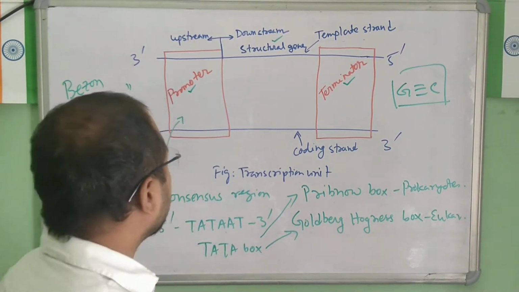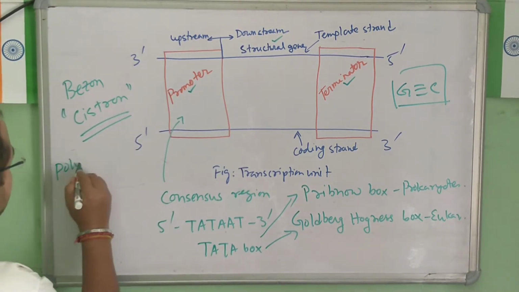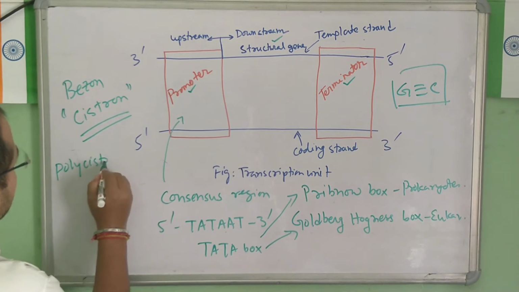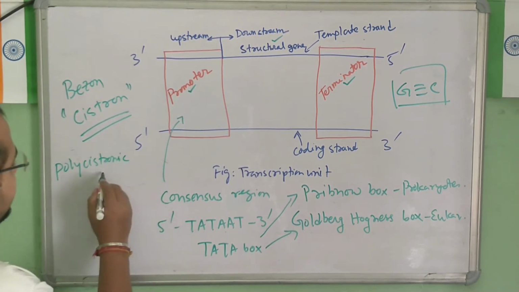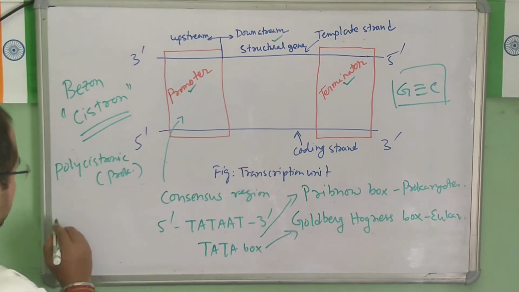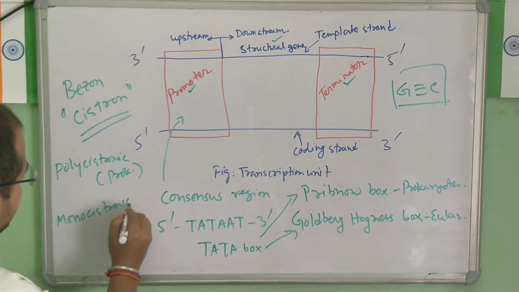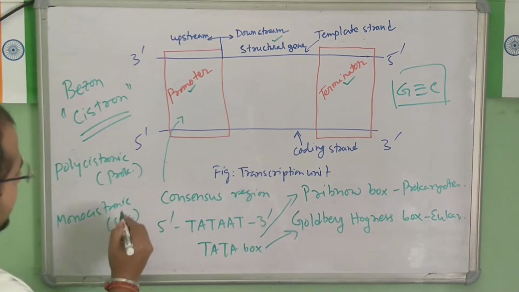In the prokaryotes, this is a polycistronic area, but in eukaryotes, it is monocistronic in nature. What is the difference?